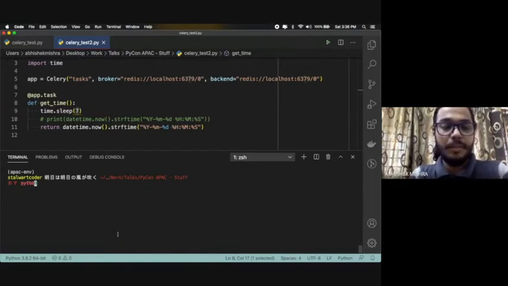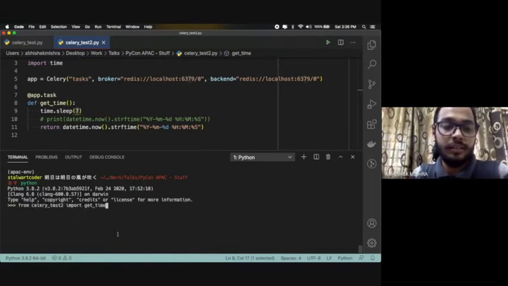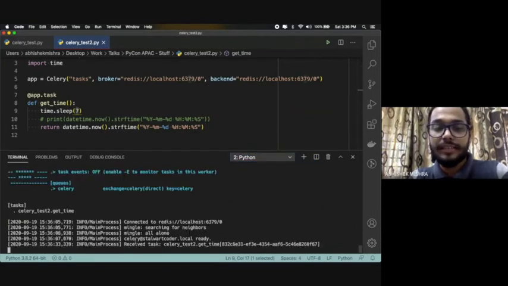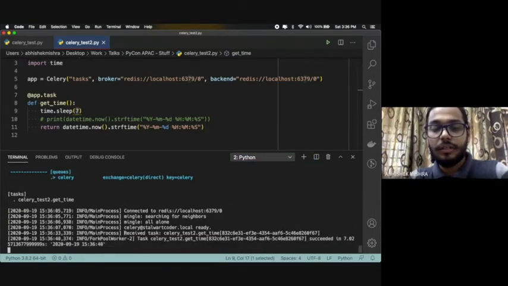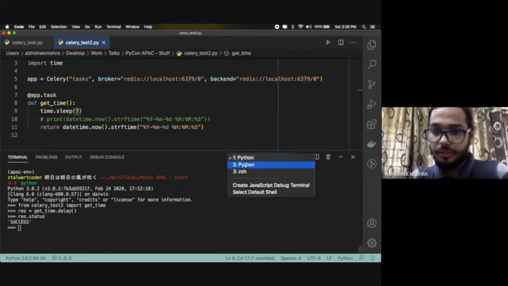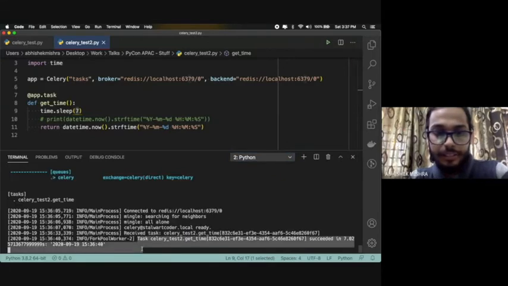So I go here again, then res is equal to get time dot delay. It should wait for 7 seconds, and if you go here, the task has been received, and then after 7 seconds it should be executed. Now if I do res.status, now it's success because it has been successfully executed here, and the result is here.